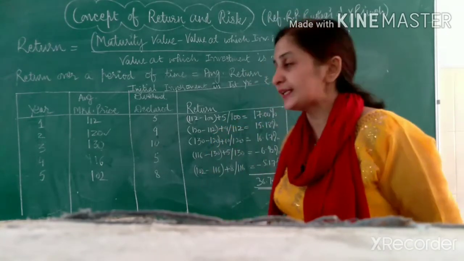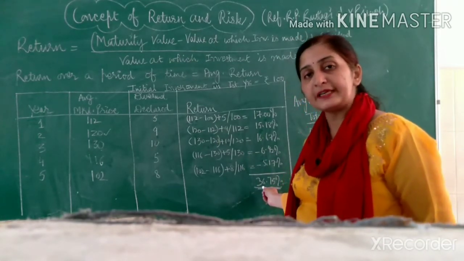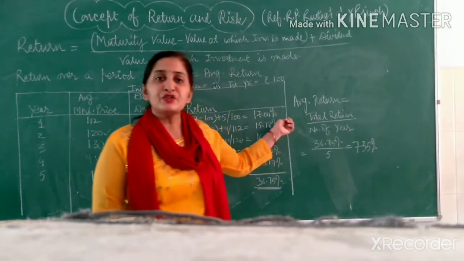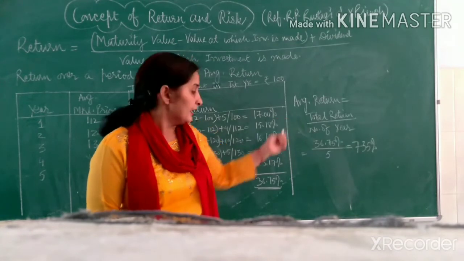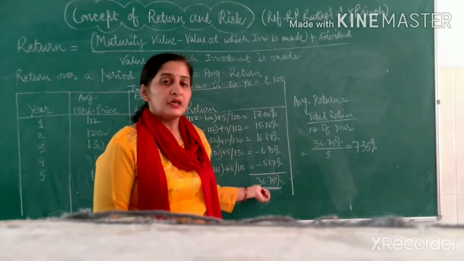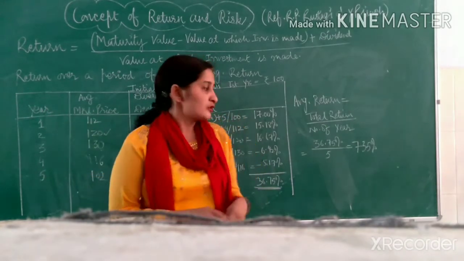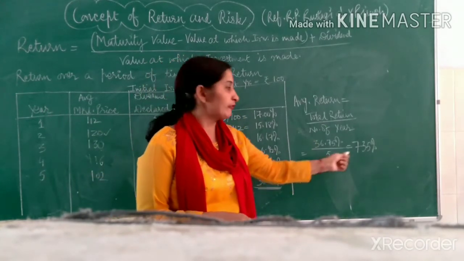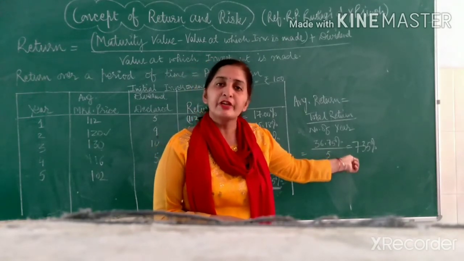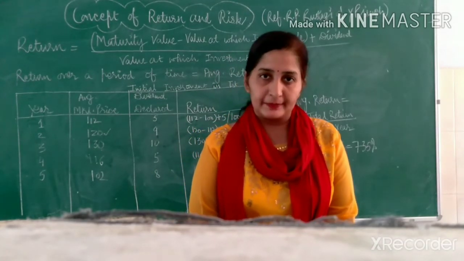So after doing the calculations in this way, we get the total return in the form of 36.75%. And in order to calculate the average return for the 5 years, we will have to take total return divided by number of years. Total return includes this value, that is 36.75%, and number of years are 5. So this value will be divided by 5 and we will get average return as 7.35%. So this is the way we can calculate the value of return over a period of time.